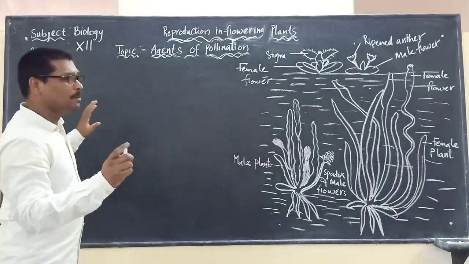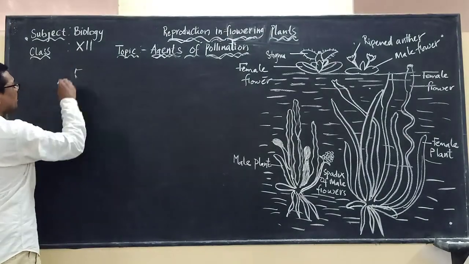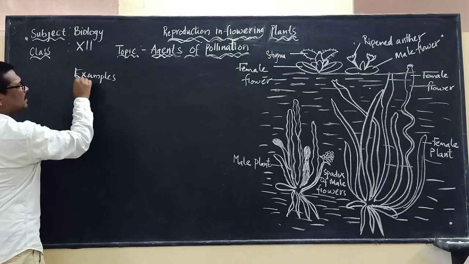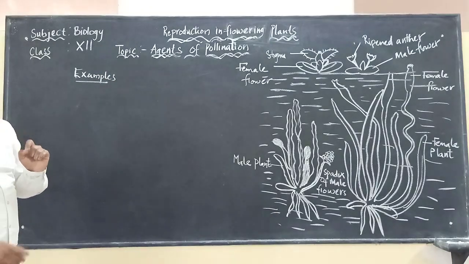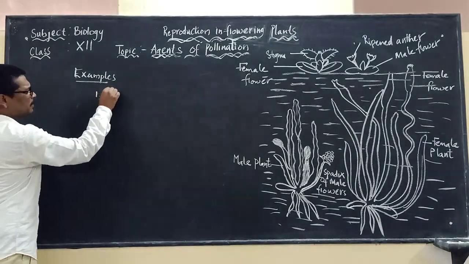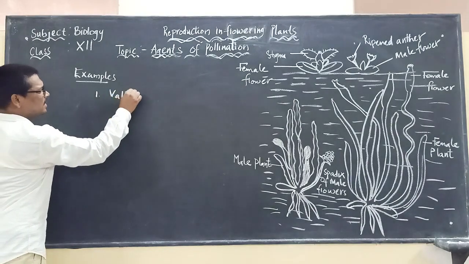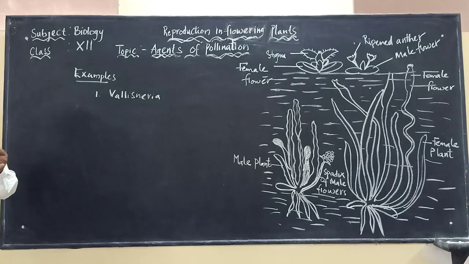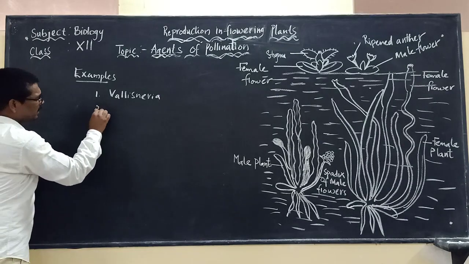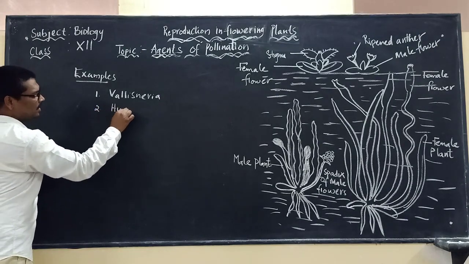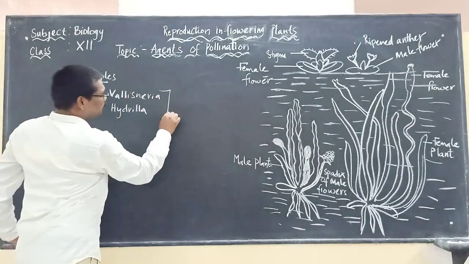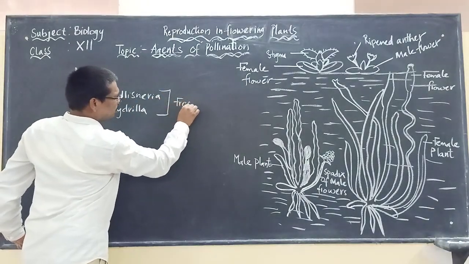So some examples of water pollinated plants. The best one we take here is Vallisneria. Vallisneria is the best one for water pollinated plants. The other very common one is Hydrilla. These two are freshwater plants, growing in freshwater.